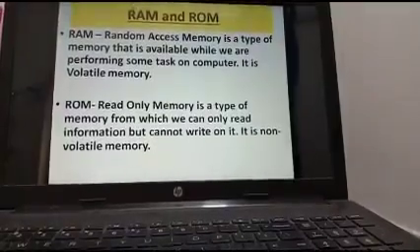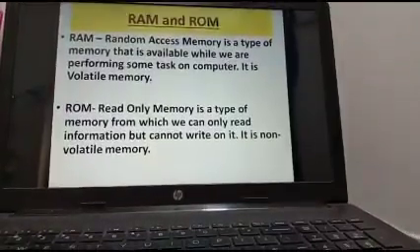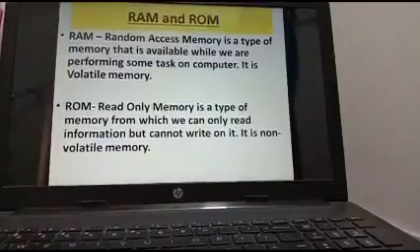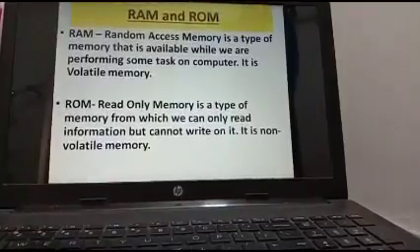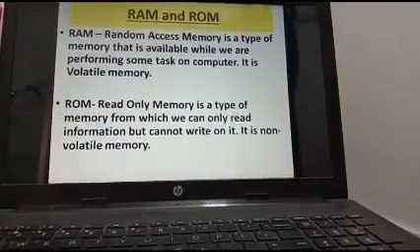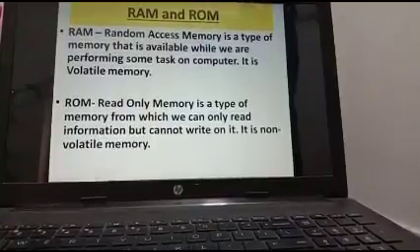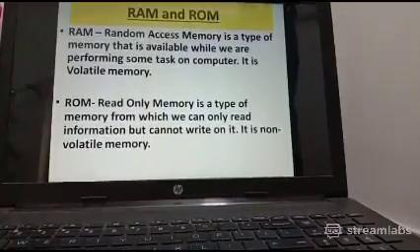So the next one is your RAM and ROM. RAM and ROM are two chips. RAM stands for random access memory. It is a type of memory that is available while we are performing some task.